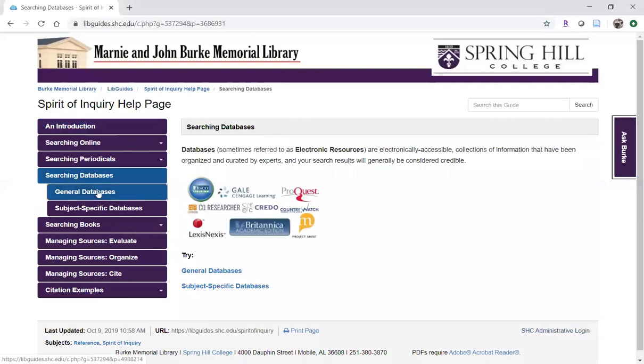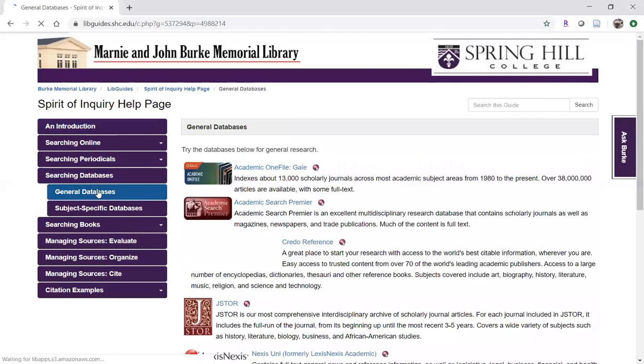straight to the general databases. We mentioned that Academic Search Premier is a general database, and one of the ones that I use most frequently. I always get good results with Academic Search Premier. You can also use Academic OneFile, which has lots of scholarly content as well, which you can tell right here from our description of it, 13,000 scholarly journals.